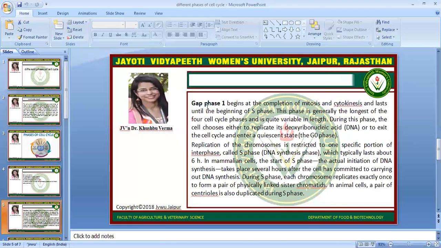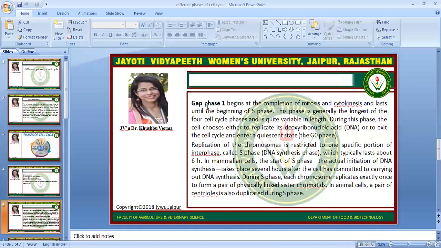This phase is generally the longest of the four cycle phases and is quite variable in length. During this phase, the cell chooses either to replicate its DNA or to exit the cell cycle and enter the G0 phase. Replication of chromosomes is restricted to one specific portion of interphase called the S phase, which typically lasts about 6 hours. In mammalian cells, the start of the S phase, the actual initiation of DNA synthesis, takes place several hours after the cell has committed to carrying out DNA synthesis.